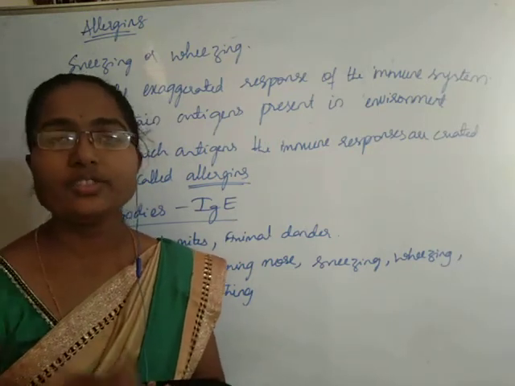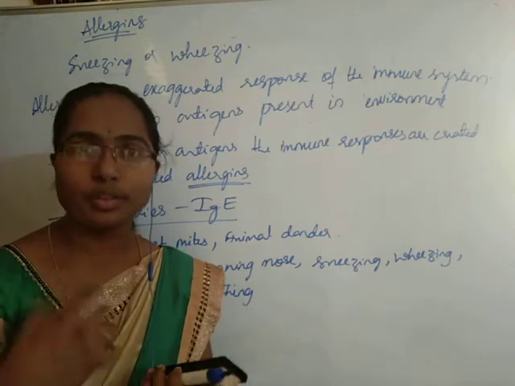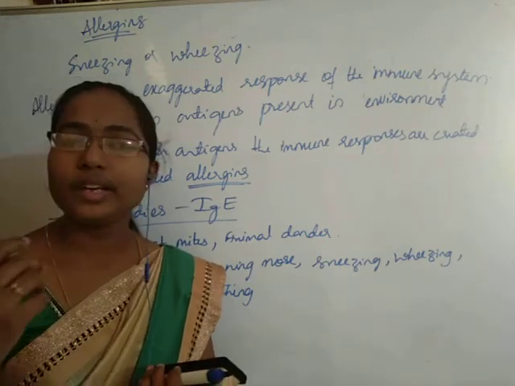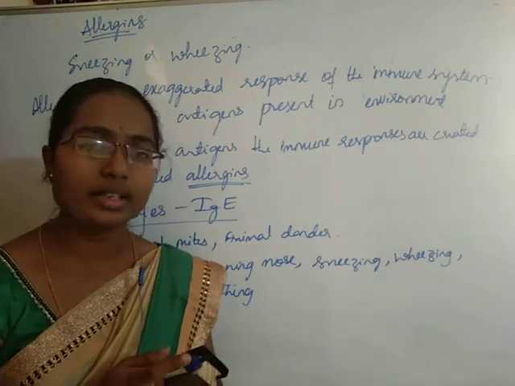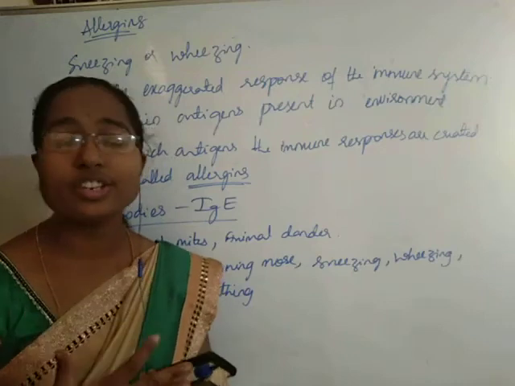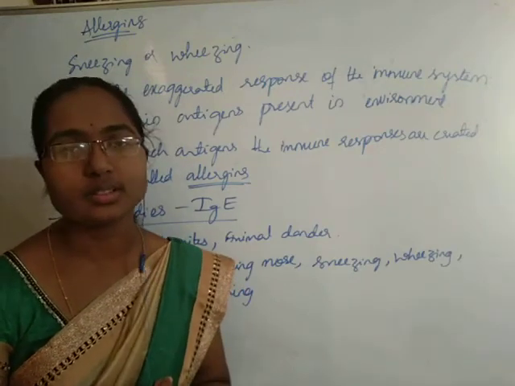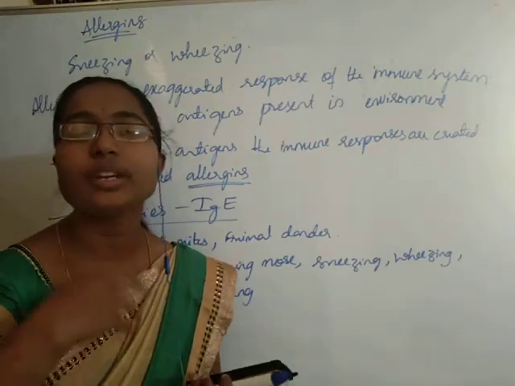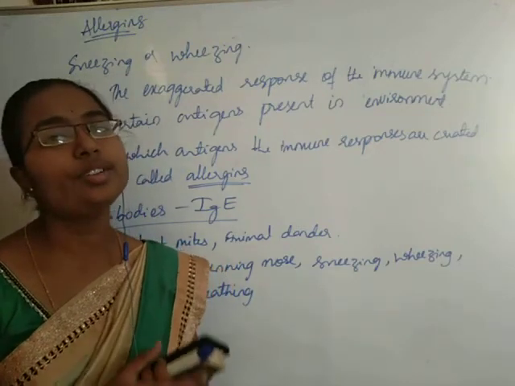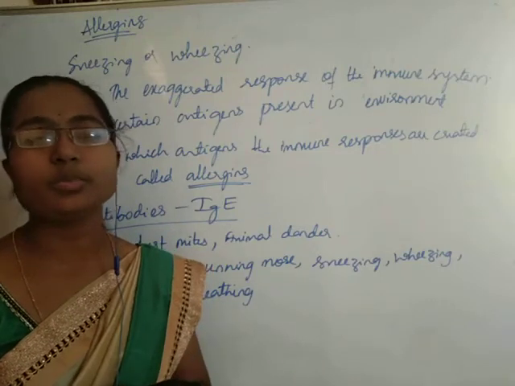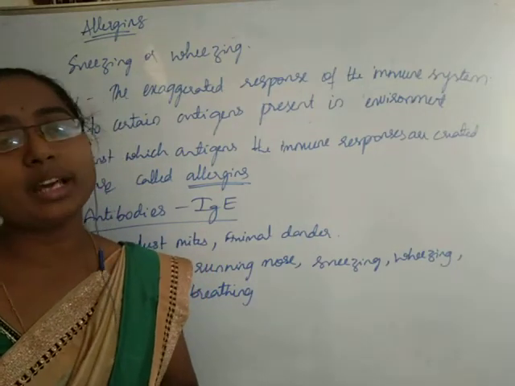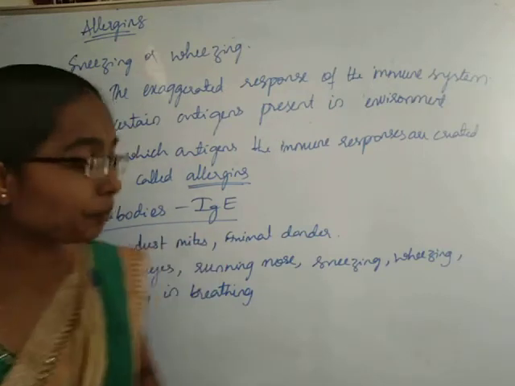We inject these samples into the person who is affected with allergies, and we check against which antigen he is producing immune responses. In that way, by giving different samples of allergens, we can identify against which antigen this particular person is producing allergies.